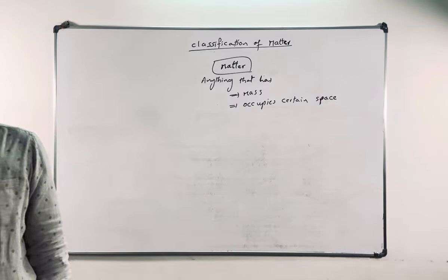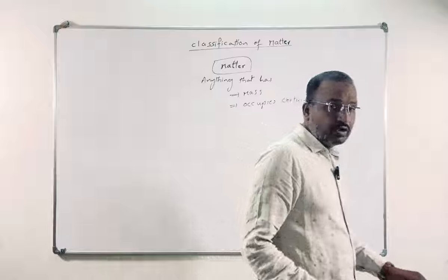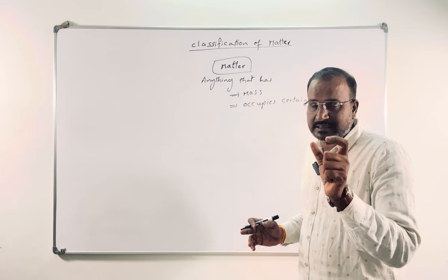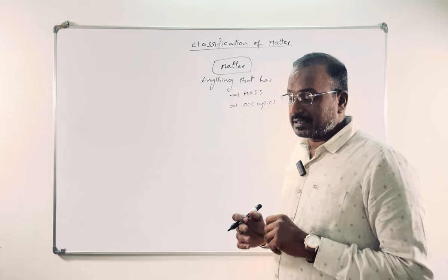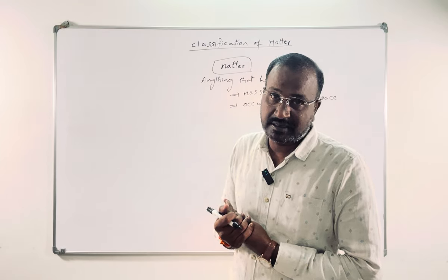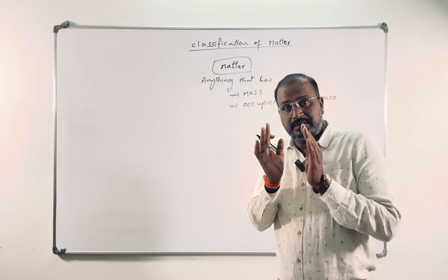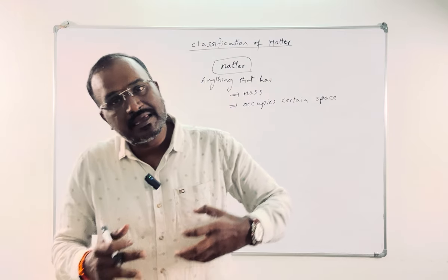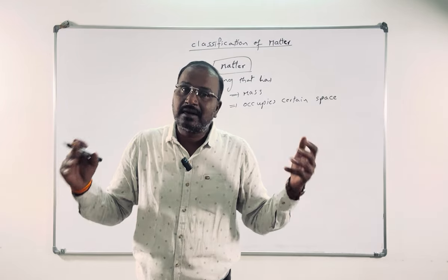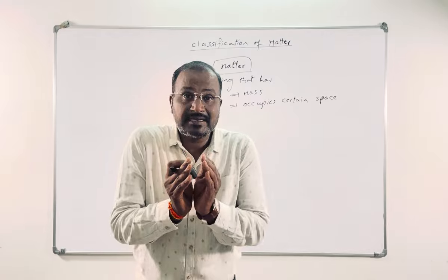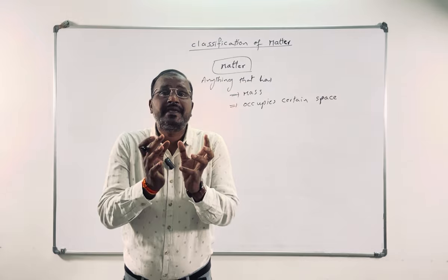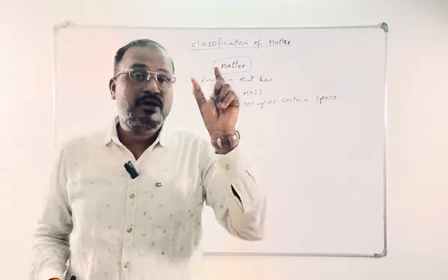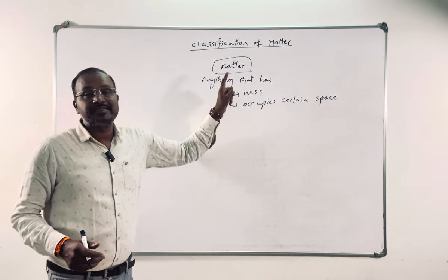Anything in the universe, whatever you take, you may take a planet or a star, anything that has certain mass and occupies certain space. Even a black hole is also matter because it has certain mass. Earth is matter. Sun is matter. All the planets are matter. Why? Because they have certain mass and occupy certain space in the universe. So anything in the universe that has certain mass and occupies certain space is known as matter.